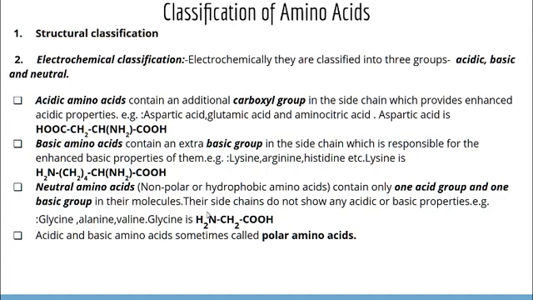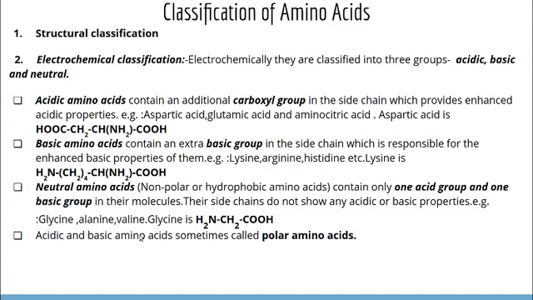So neutral amino acids contain only one acidic group and one basic group. Their side chains do not show any acidic or basic properties. Examples: glycine, the simple amino acid glycine, then alanine, valine. Here we have the structure of glycine, NH2, CH2, COOH. So you can see there is one basic group and one acidic group, so it is neutral in nature.